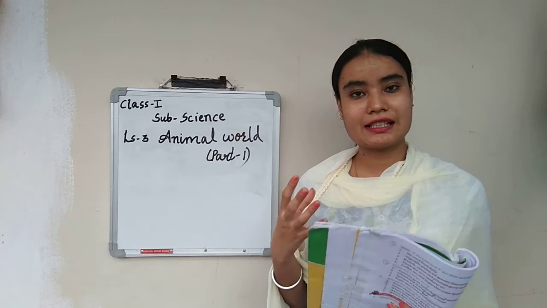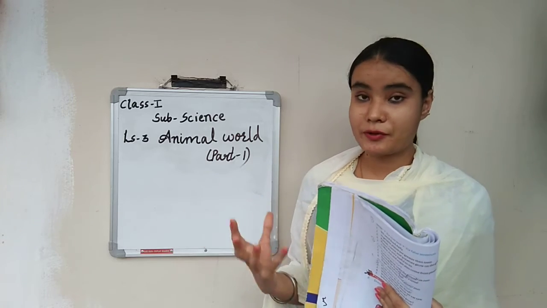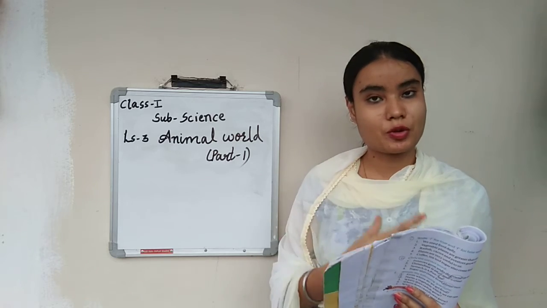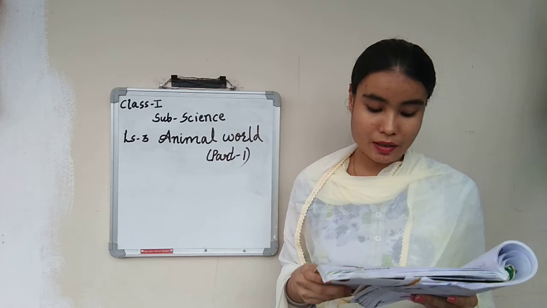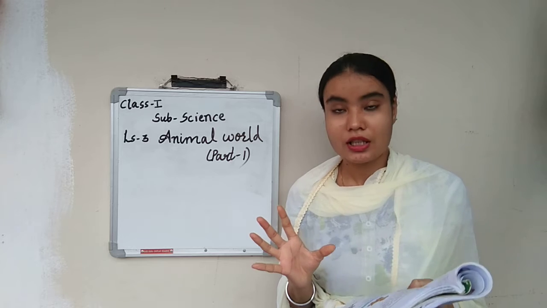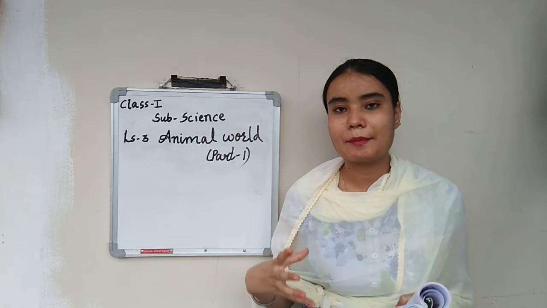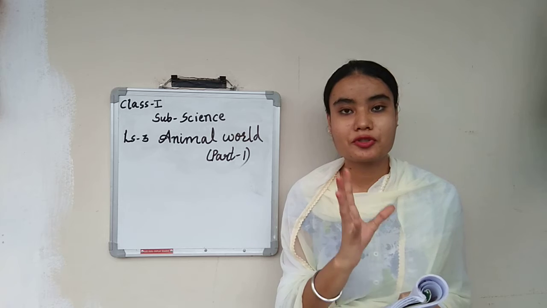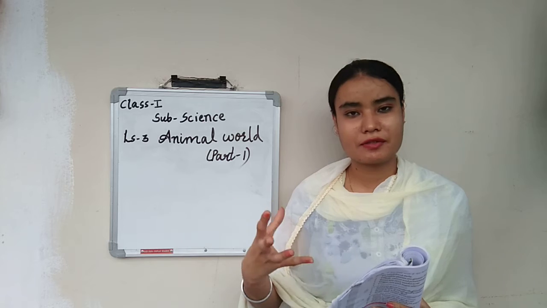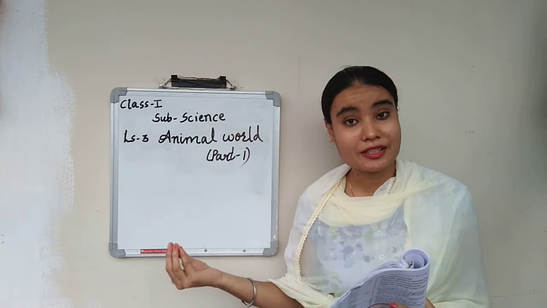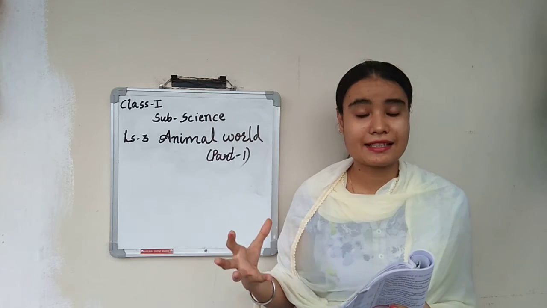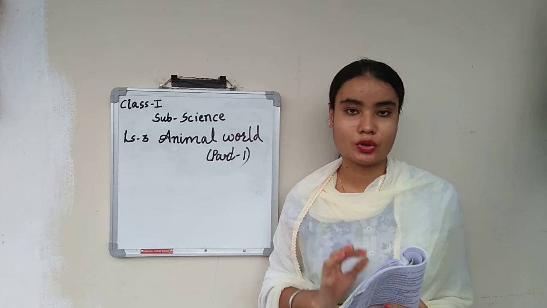And a few animals you can see in the zoo also. We have a zoo, right? In the zoo we can see a few animals that we can see in the forest. Animals like monkey and squirrel, these two animals live on trees. Yes, they come on the land, but most probably they live on trees. And a few animals we can find around us also. हम जब बाहर जाते हैं, you can find a few animals, like घरों में हमारे पास rats होते हैं, that is also an animal. Dogs, street dogs, cats, and many other animals we see on the road also.